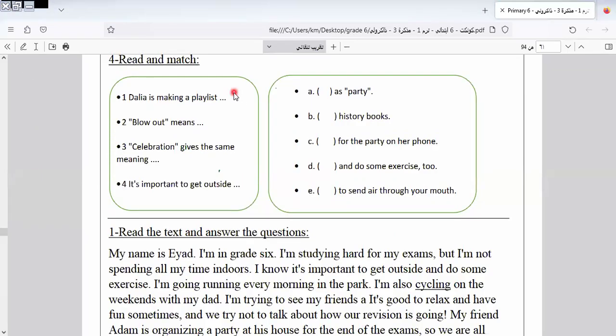Dalia is making a playlist for what? Making a playlist for the party on her phone. So here is number 1, answer C. There is number 1, C. Okay.